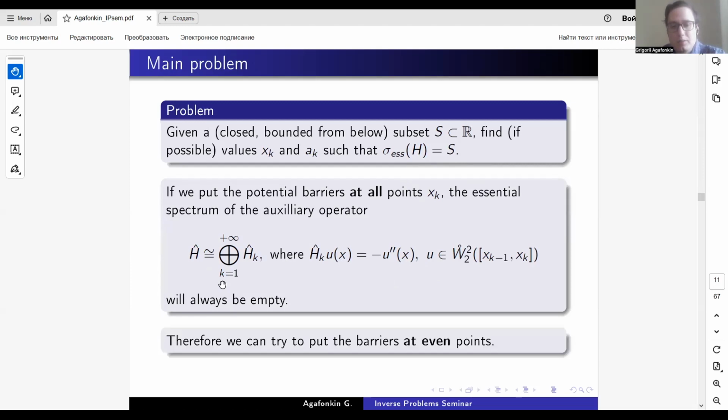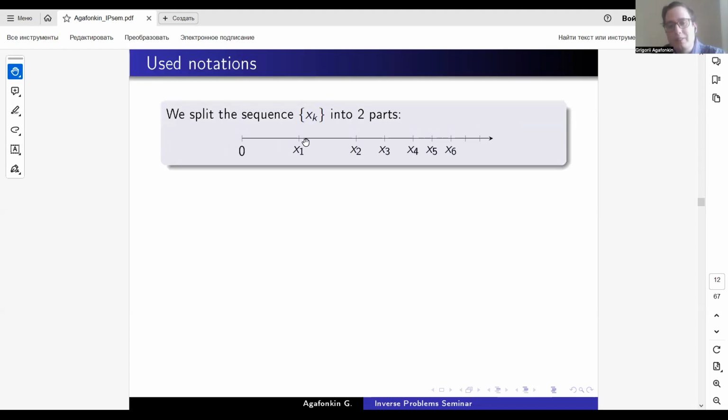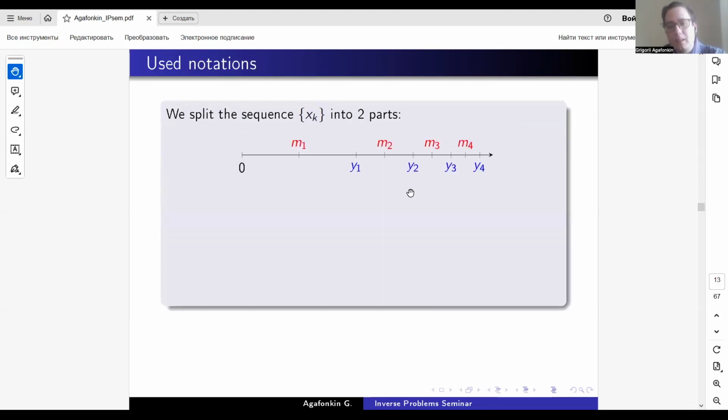Will be empty. So the next iteration of this method will be trying to apply the impenetrable potential barriers at every other point, not at all x_k, but interleaving. So we split the sequence x_k into two parts. Here, y_k is the subsequence with differences tending to 0, s_k tends to infinity, and its sum equals infinity because our intervals have to cover the whole half line in their union.